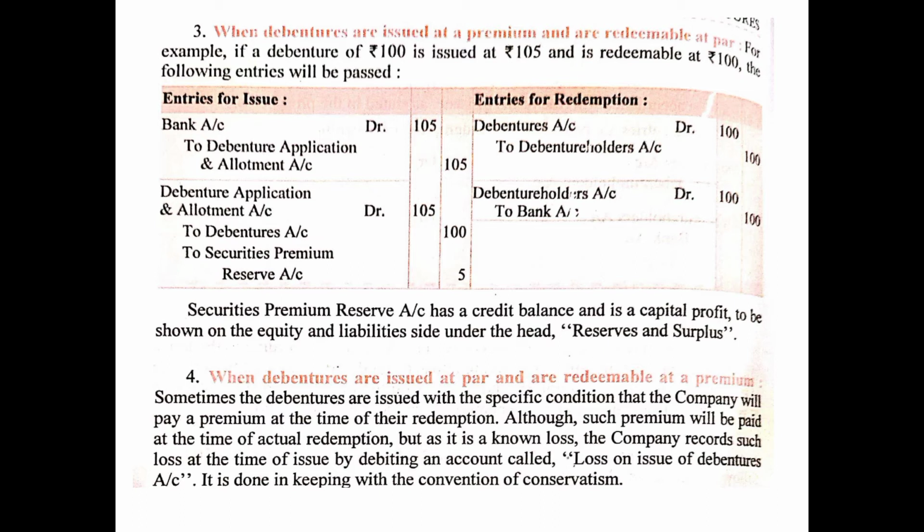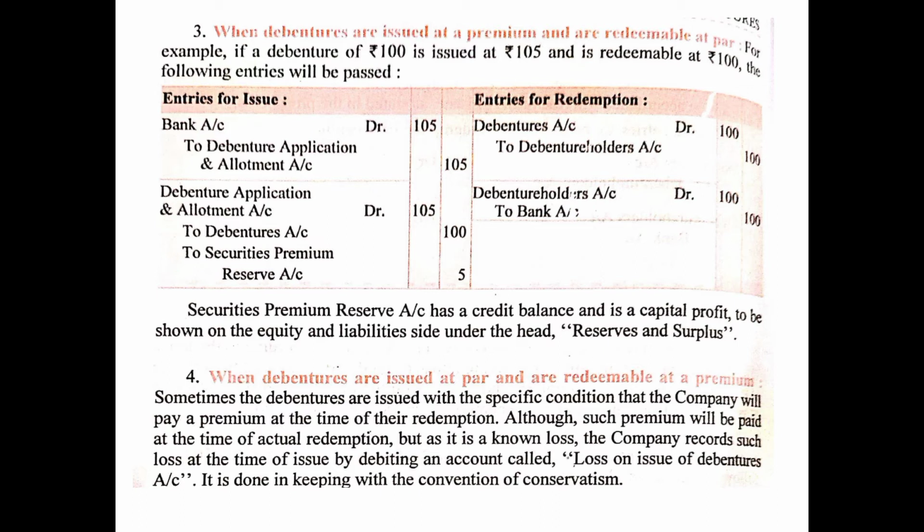And these debentures are redeemed at par. So when the debentures are redeemed at par, there will be no difference in the entry. The entries will be the same. First of all, we will pass the due entry, debentures account debited 100 to debenture holders account 100. Then we will pass the payment entry, that is debenture holders account debited 100 to bank account 100. You can read the line which is given below this. Securities premium reserve account has a credit balance and it is a capital profit to be shown on the equity and liability side under the head reserves and surplus.